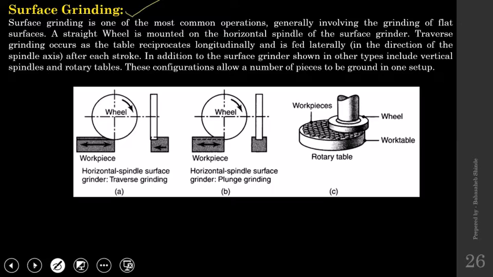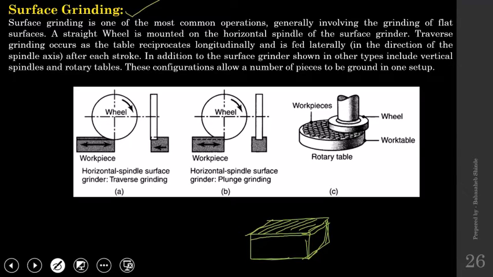Surface grinding means when you want to have a flat surface, the workpiece is of this shape and I want to remove one layer, this top layer, this much surface is to be removed.